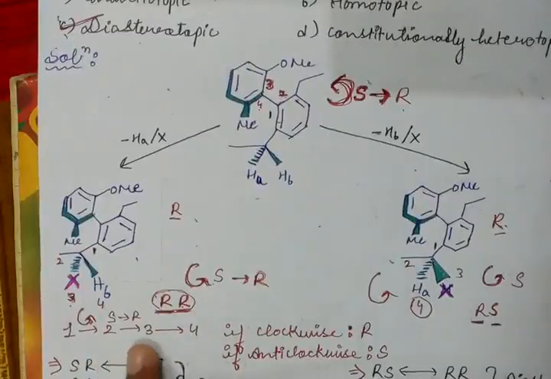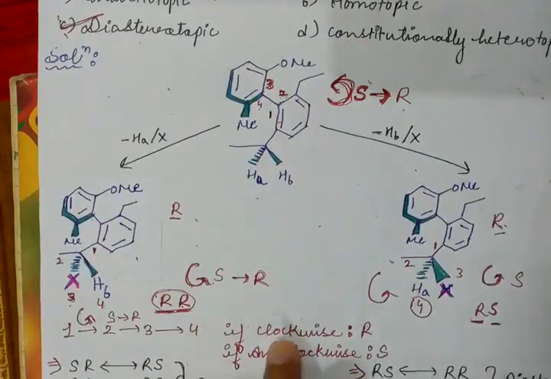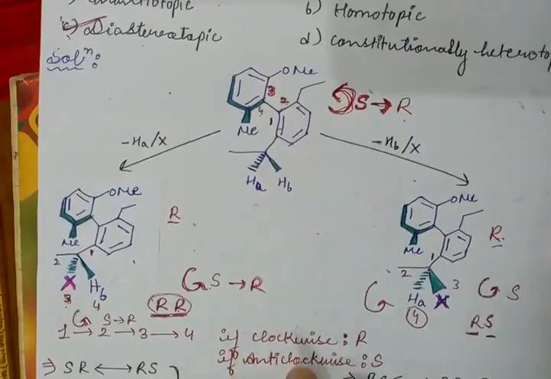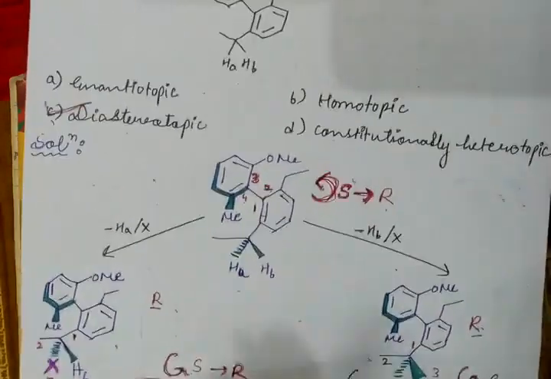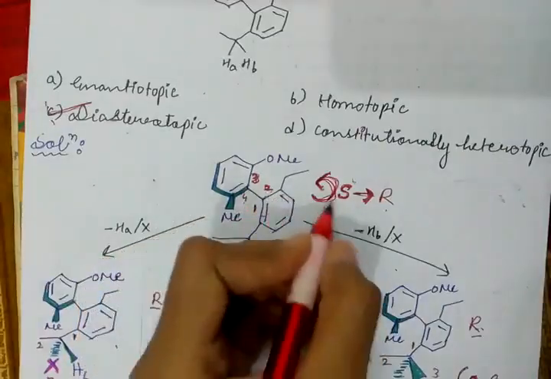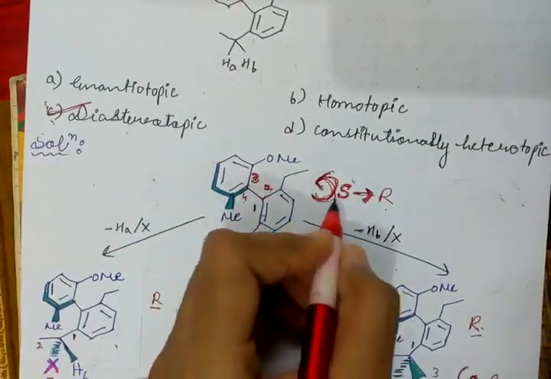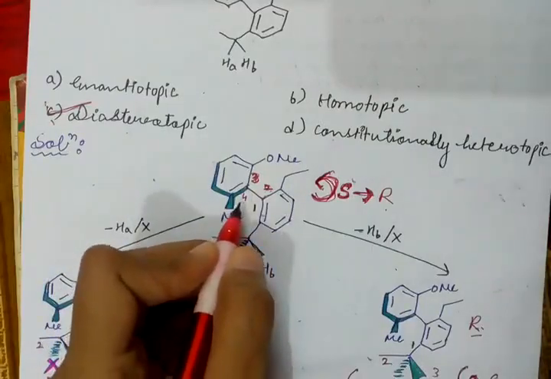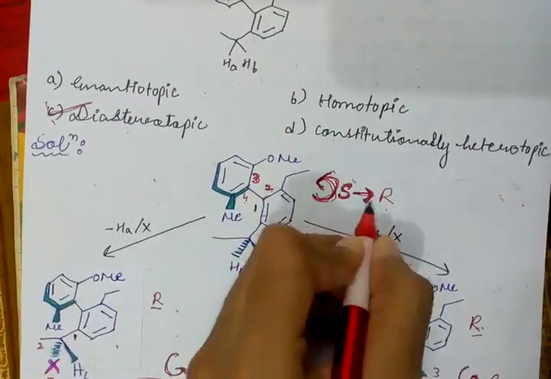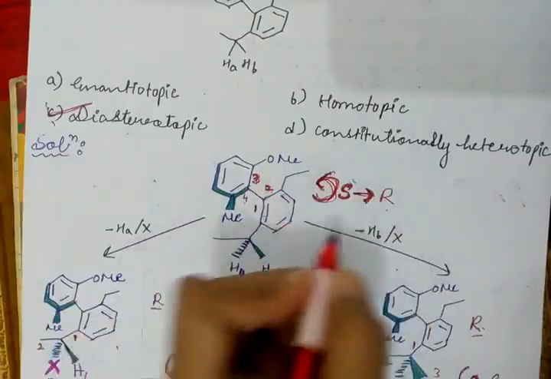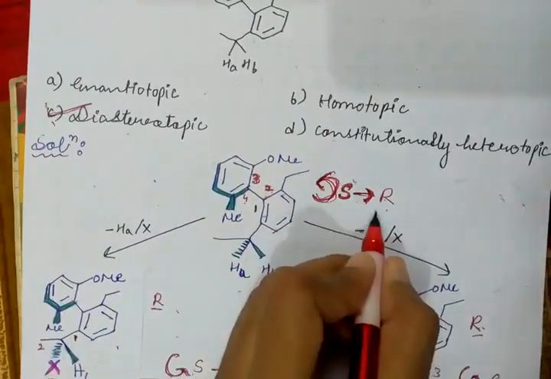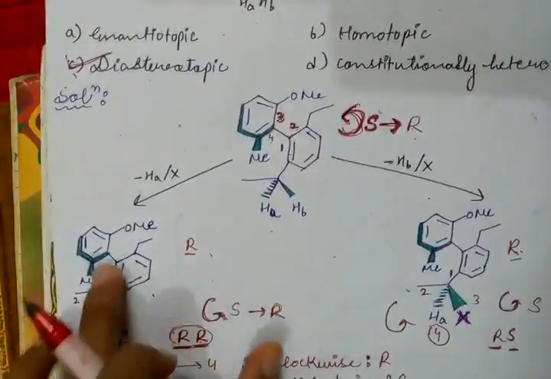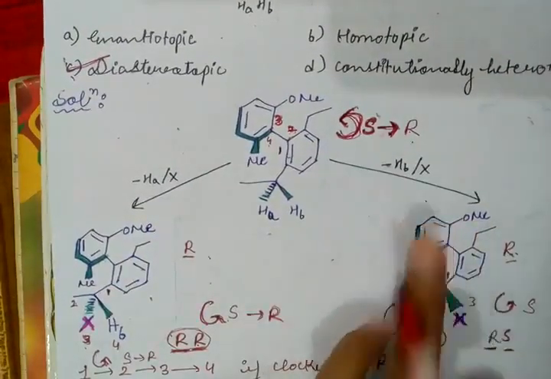Whenever we go from 1 to 2 to 3 to 4, if it is clockwise then it is R, and if it is anti-clockwise it is S. So here 1 to 2 to 3 to 4 is in anti-clockwise direction, that is S. But whenever the fourth group is in the above position, the configuration changes. So S becomes R. If it would have been R, then R would have become S. So here this is R, and here also it remains R.